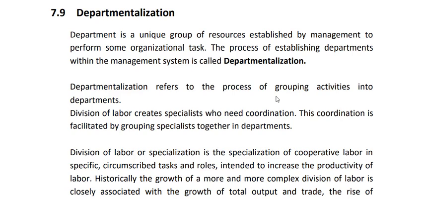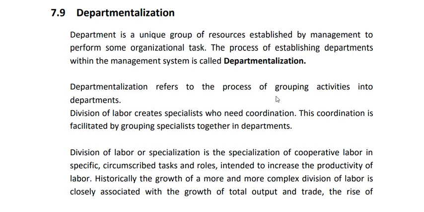So in today's lecture we will start a new topic, which is departmentalization and span of control, some basics of span of control. First of all, what is departmentalization? As the word says, department means one department.